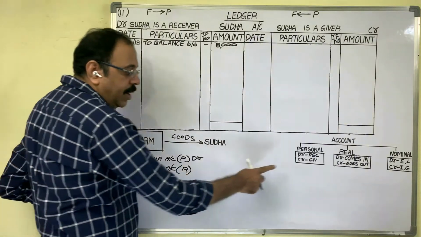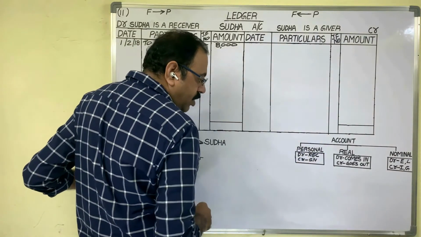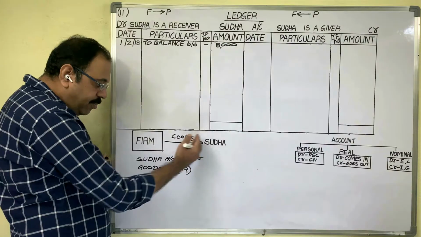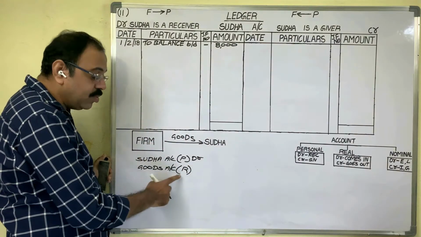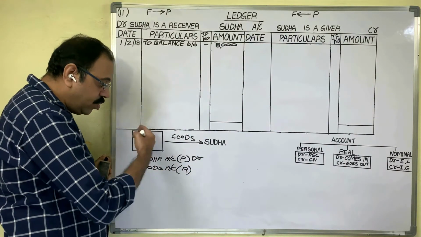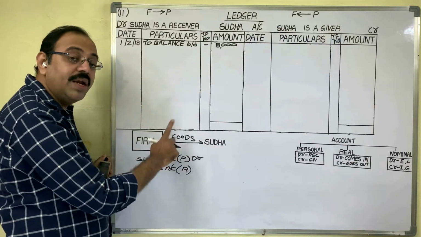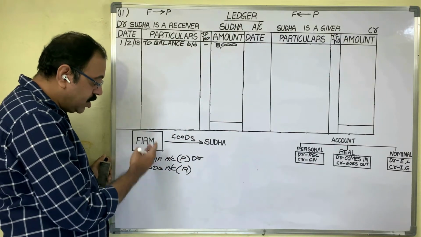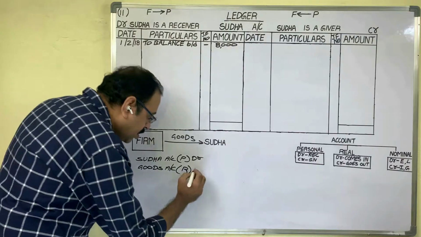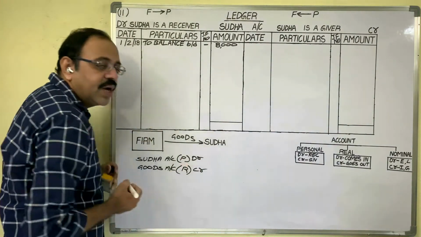Real account rule: debit what comes in, credit what goes out. This means if goods are coming into the firm, we should debit goods account. If goods are going from the firm, we should credit goods account. Here, goods are going from the firm, so you should credit goods account.